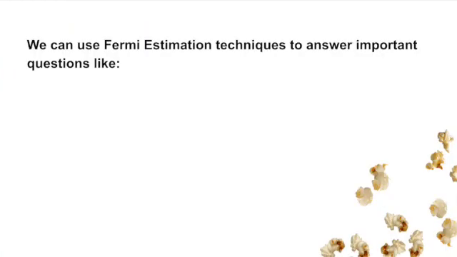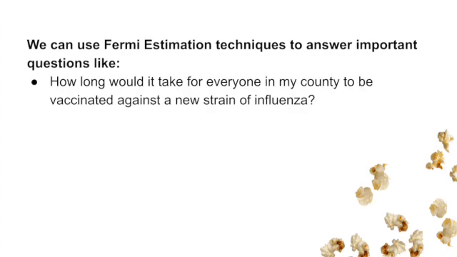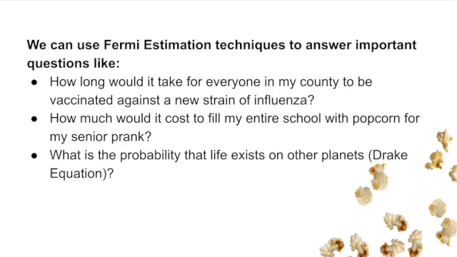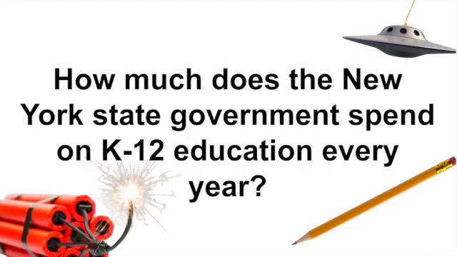We can use Fermi estimation techniques to answer important questions like, how long would it take for everyone in my county to be vaccinated against a new strain of influenza? How much would it cost to fill my entire school with popcorn for my senior prank? Or even, what is the probability that life exists on other planets? Let's do a quick example. How much does the New York State government spend on K-12 education every year?